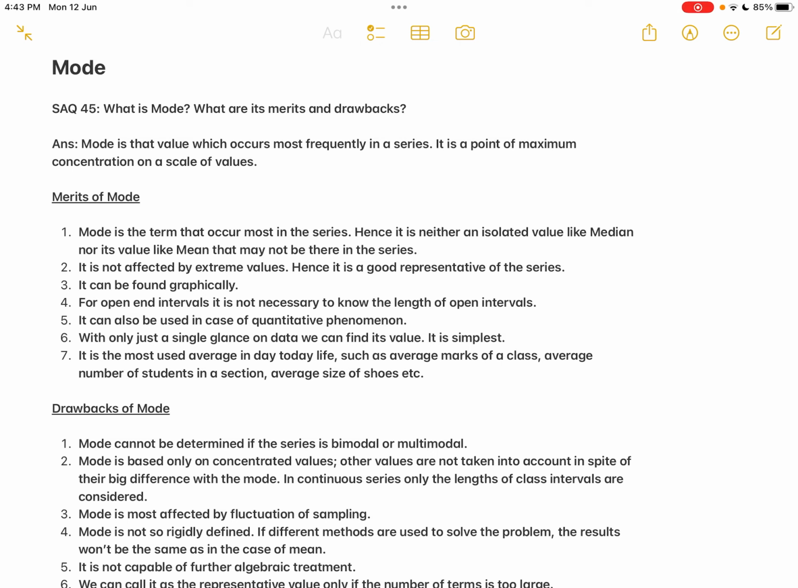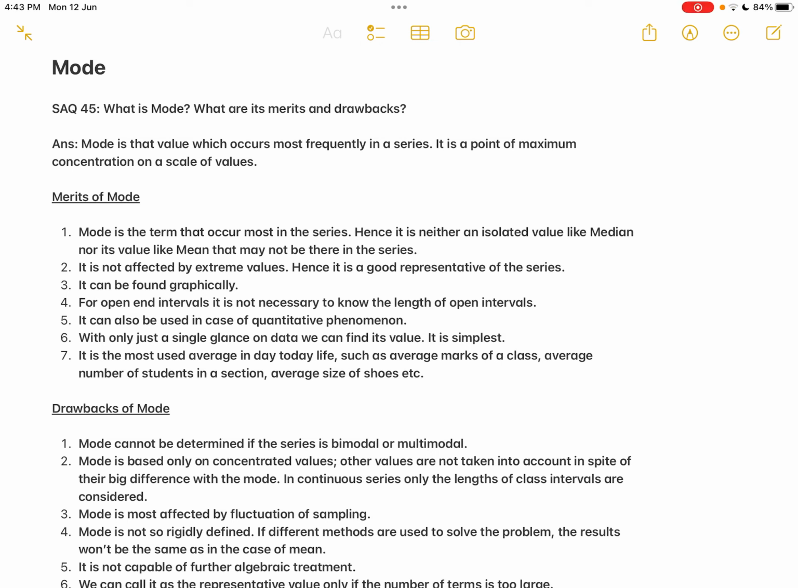So based on that you can find out the modal value. That's why it is both in the quantitative as well as the qualitative phenomenon. And then the sixth one: with just a single glance at the data we can find its value, it is the simplest. In mode, especially in an individual series, mode can be found just by observation, just by looking at the series. This is the value that has occurred the most number of times in this particular series, so this is the modal value. Very easily, very simply it can be identified.